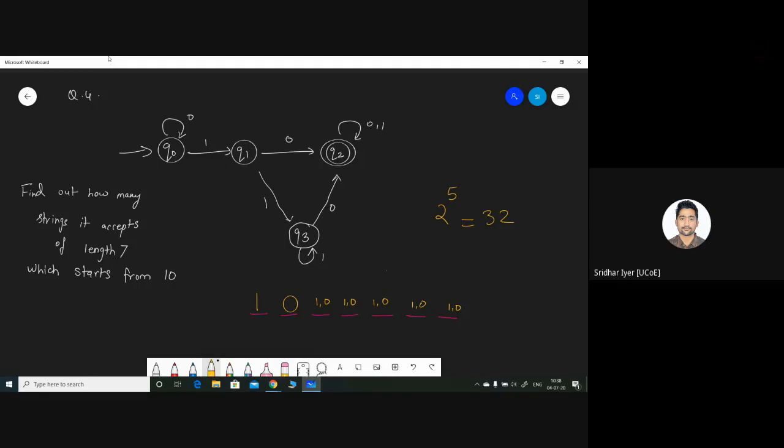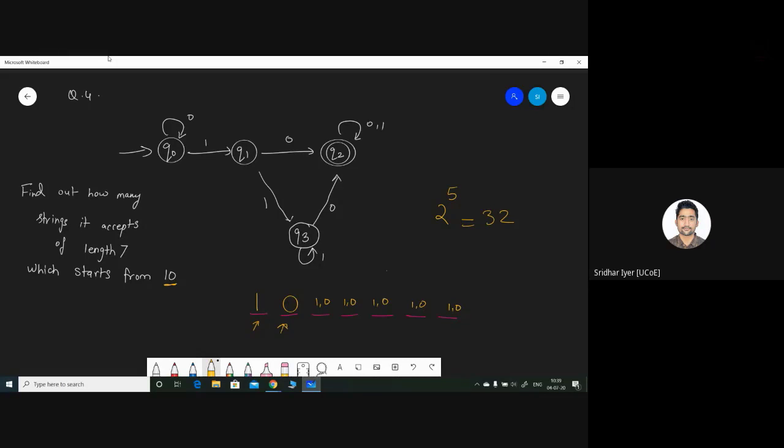Okay, Mihir, you want me to explain once? Okay. So read the question first. In the question, what is mentioned is to find how many strings of length 7 this particular diagram should accept. Okay, so we have a total of 7 positions, which starts with 10. It's already given in the question that the string is starting with 10. So we can't make any changes to 1 and 0 because at the end, the string which is going to be accepted should be starting with 10, right?